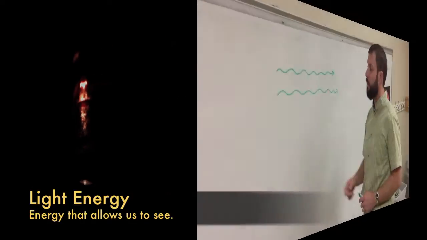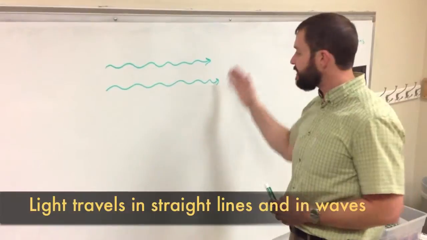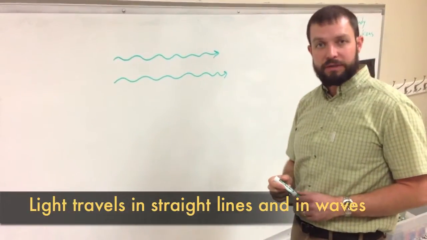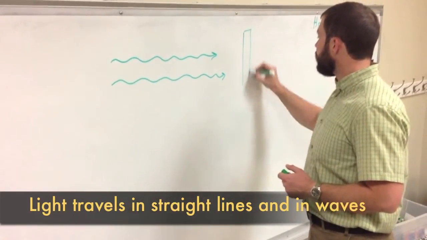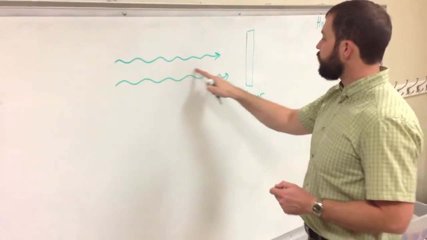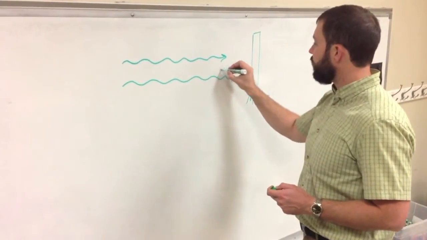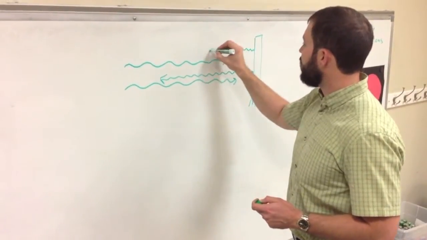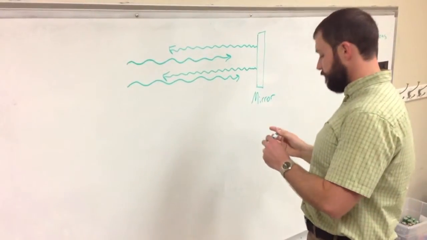Light energy is the energy that allows us to see. Light travels in straight lines and in waves. It'll continue to travel in a straight line unless something is blocking it or it reflects it into another direction. So in the case of, let's say we had a mirror here. Pretend this is our mirror. Light would travel in a straight line, and once it came in contact with the mirror, it would travel back in a straight line, but in a wave pattern, because it was reflected off of the mirror itself.